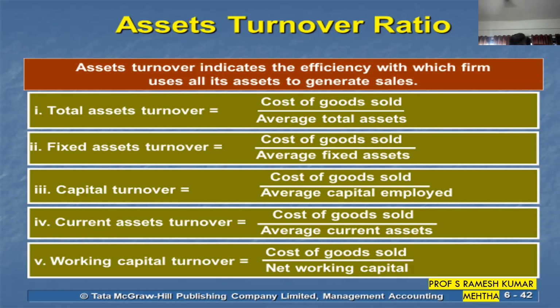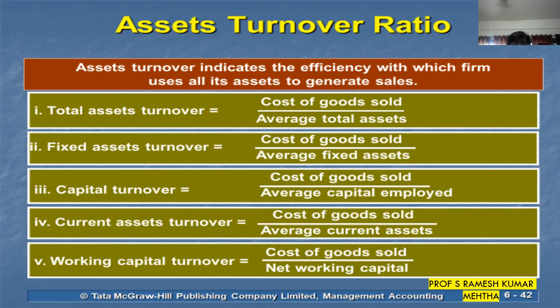If the current assets is 10 crores, that is the average of opening and closing, and you are able to have sales of some 5,000 crores, it means what? With a minimum current asset of 10 crores, you are able to have sales of 5,000 crores, which is 500 times. So higher the sales and lesser the investment in current assets is considered to be a very good proposition.